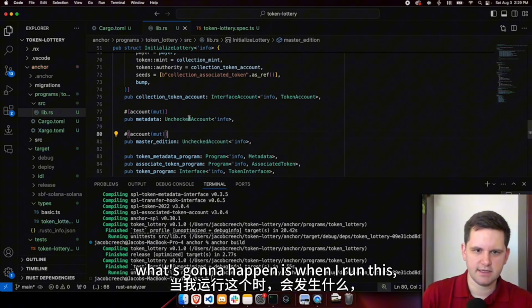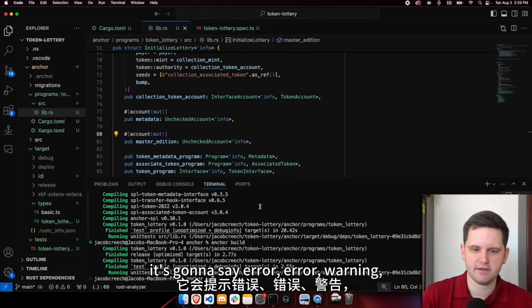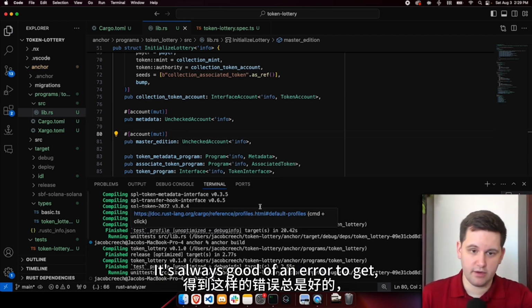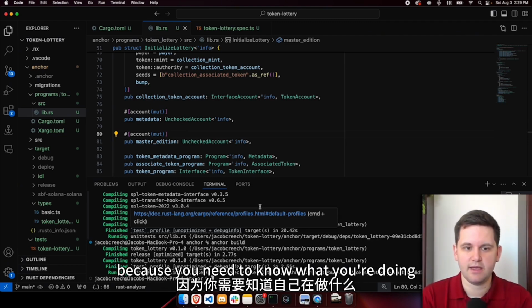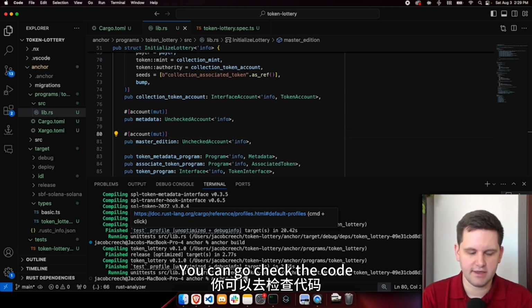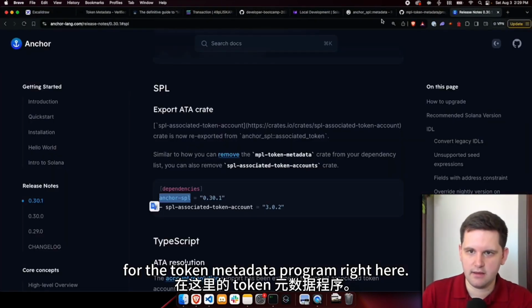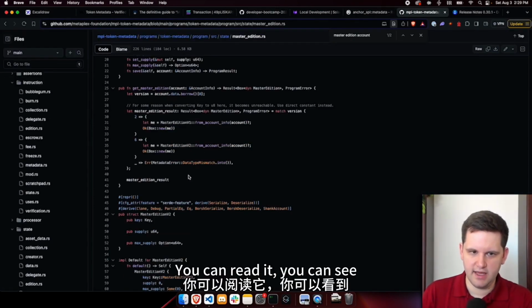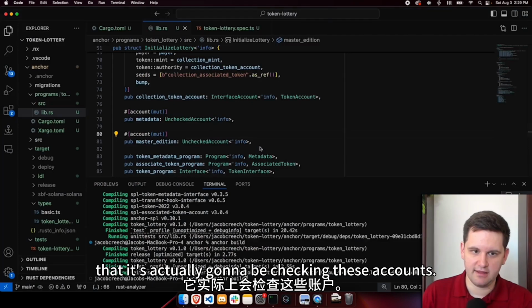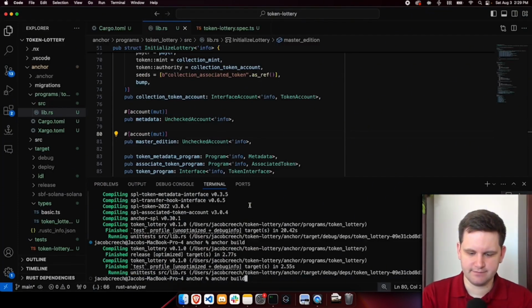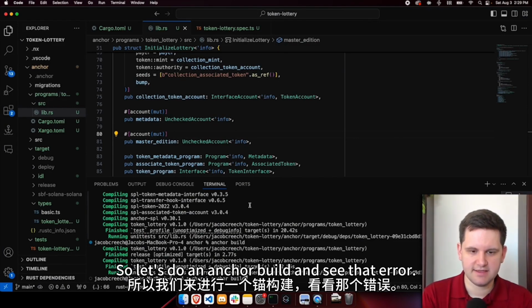Because you do these two things, when I run this, it's going to say error, warning, you have an unchecked account. It's always good to get an error like that because you need to know what you're doing when you're using these. You can go check the code for the token metadata program right here. You can read it. You can see that it's actually going to be checking these accounts. And since we're CPIing, we should be okay. So let's do an anchor build and see that error.